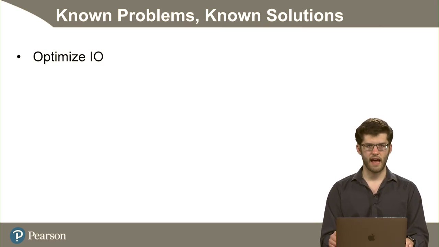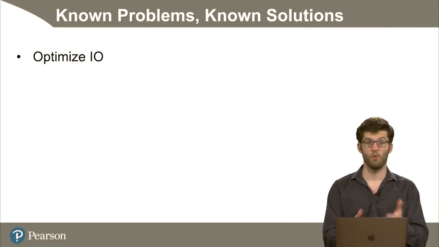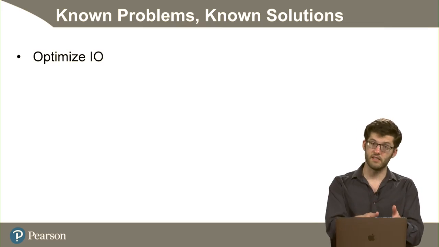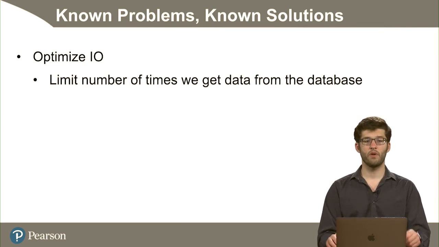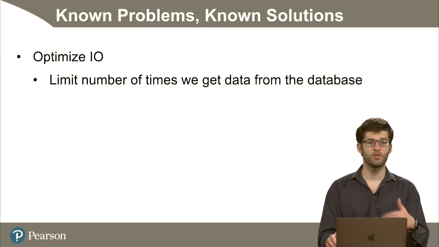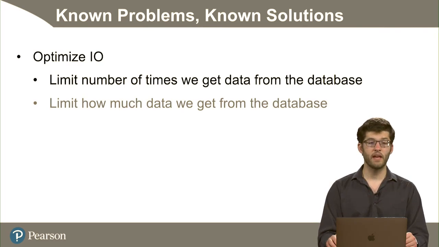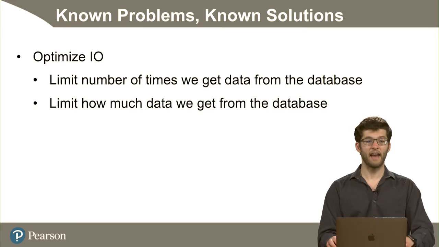So the first thing that we're going to have to talk about is optimizing I/O, right? We already talked about the fact that reaching out to the disk, reaching out over the network takes extra time just because that's what we're doing. It just takes more time than sitting on your CPU. So we have to optimize I/O, and the first thing that we want to do is we want to limit the number of times we get data from the database. So we want to do some query optimization, and then we can limit how much data we get from the database.